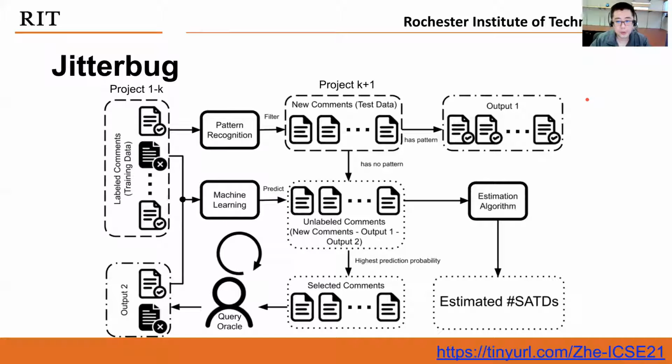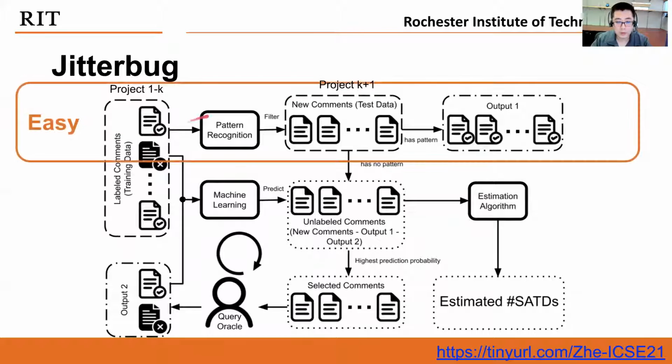Here we show the overall workflow for Jitterbug. We have some training data from some software projects, usually like project 1 to K. We also have some test data, which is from a different software project K+1. For step one, we will learn the patterns from the training data, which can predict these SATDs in close to 100% precision.